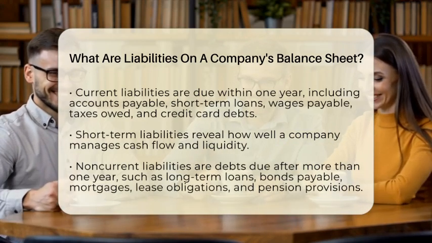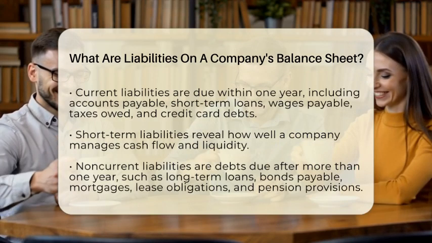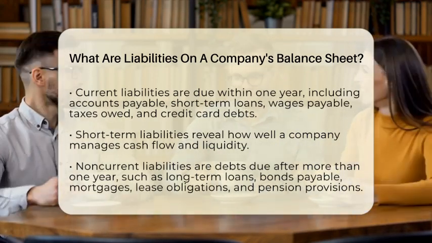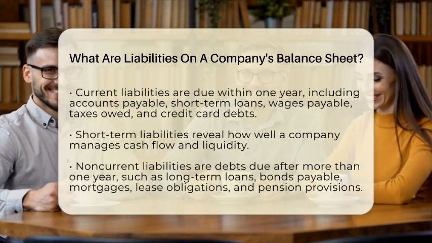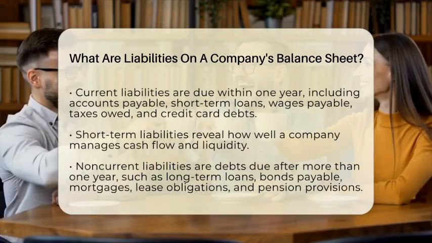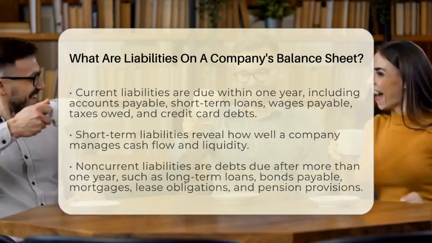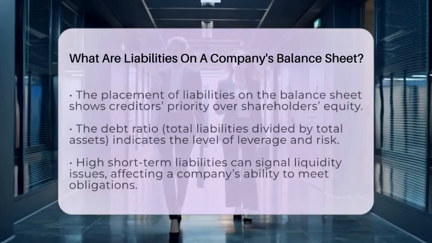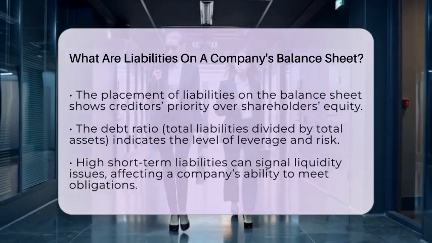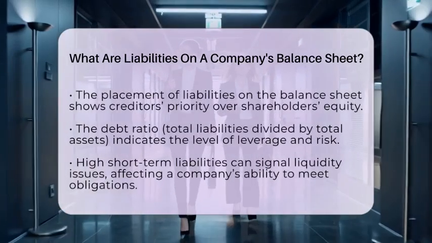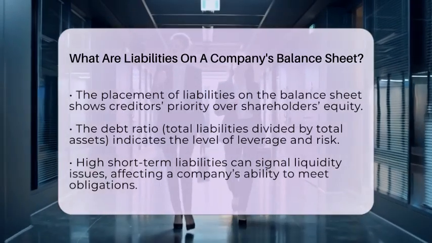These include long-term loans, bonds payable, and mortgages. Lease obligations and pension provisions also fall into this category. These long-term debts influence how much leverage a company has and can impact its risk profile. For traders and investors, understanding these long-term obligations helps assess whether a company is financially stable or overly reliant on debt.